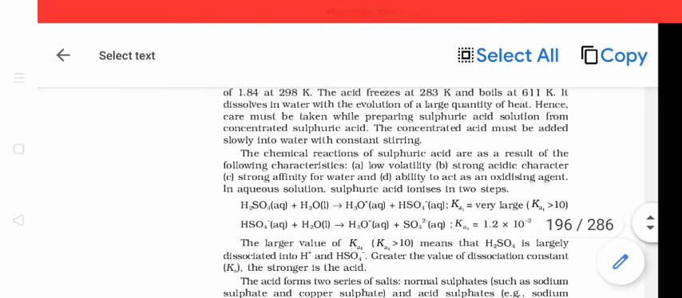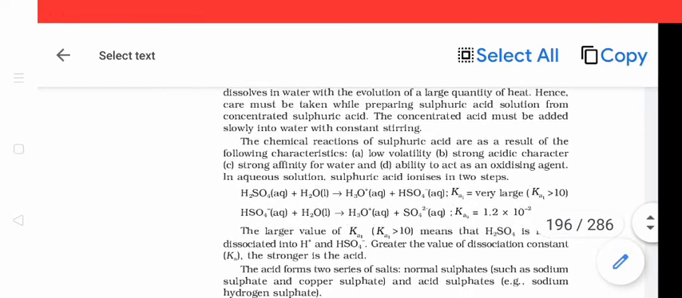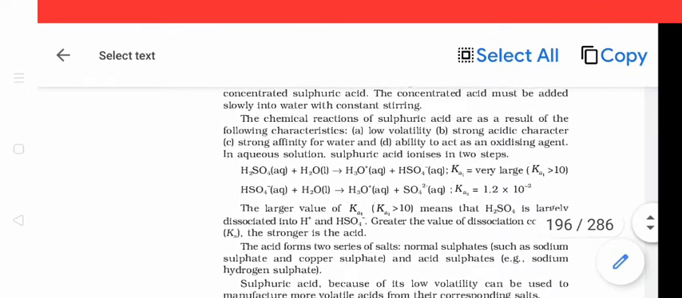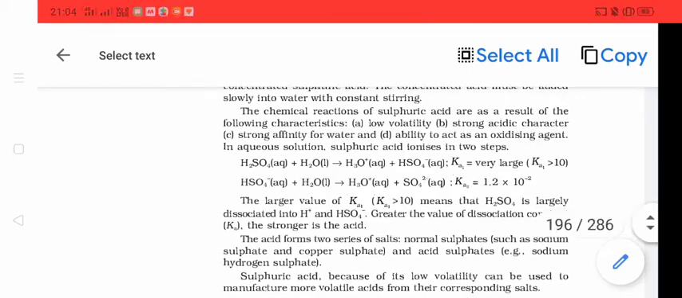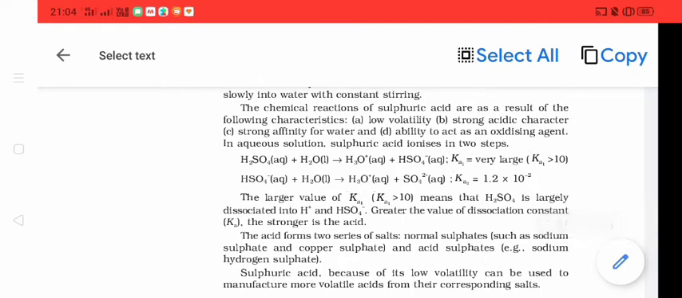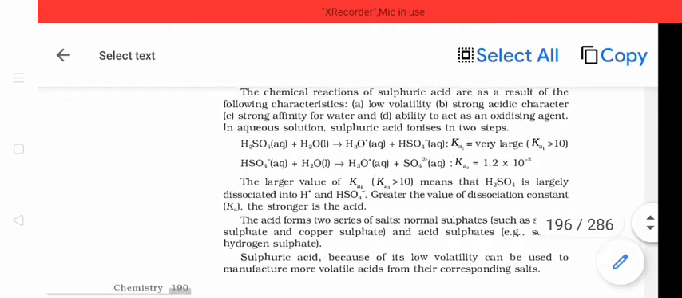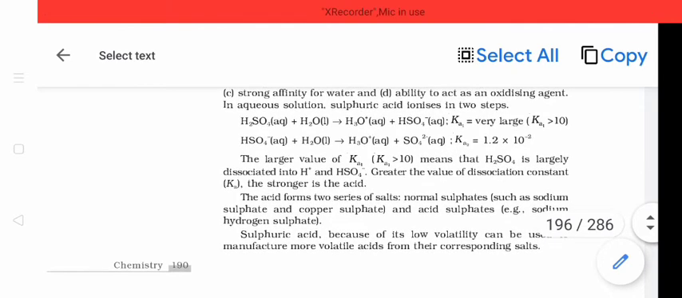It has a strongly acidic character because it has a tendency to give H positive ions in the presence of water. Third, it has a strong affinity for water, which means it is a strong dehydrating agent. It removes water molecules. Fourth, it is a strong oxidizing agent. We will discuss these properties one by one. The first property we are discussing here is its acidic character. You can see in the equation that sulfuric acid reacts with water to give hydronium ions and hydrogen sulfate ions with very high Ka, which means it is a strong acid.